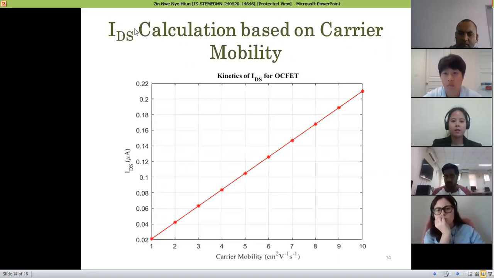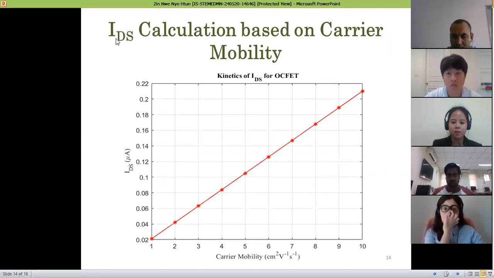That figure illustrates the drain to source current calculation based on carrier mobility. According to the simulation results, as the carrier mobility rate increases, the drain to source current will increase.